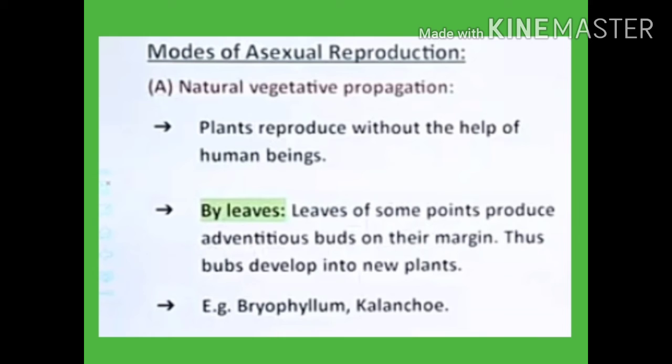Now first of all, we will read about leaves. Vegetative propagation by leaves. In Bryophyllum, the leaves bear buds in the marginal notches. As the leaf comes in contact with the soil, the buds sprout to form new plants. And the example is Bryophyllum.